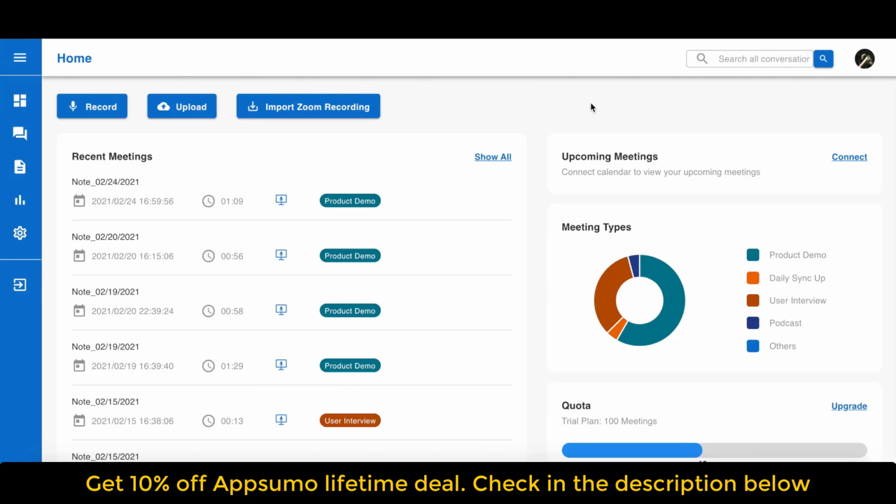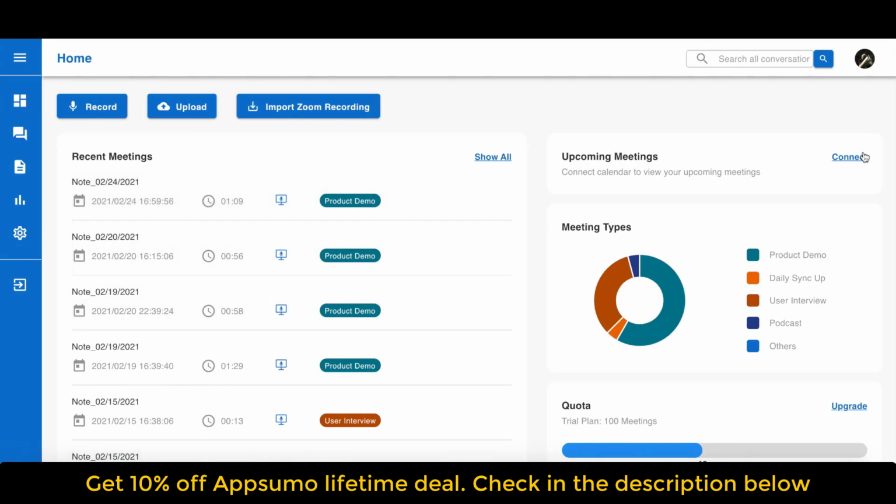After you've logged into your account, you will see the main dashboard. At the very top, you can see there are 3 ways to record and transcribe a meeting: record through microphone, upload a local file, and import from Zoom. When you sign up, by default, there will already be a few sample conversations. Feel free to take a look and play around with it.